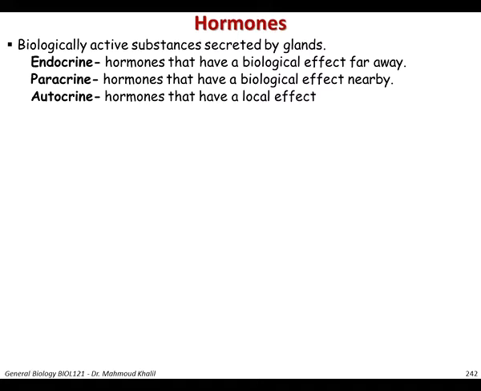For endocrine, the hormone has its effect far away from the site of its secretion, while paracrine hormones have a biological effect on nearby cells or organs. While for autocrine, the hormone has a local effect, even on the same cell that secretes the hormone.